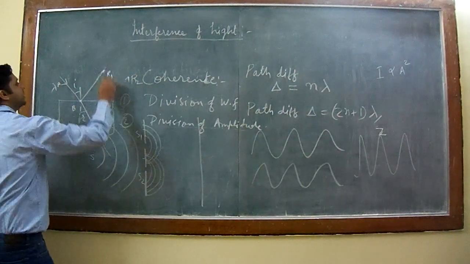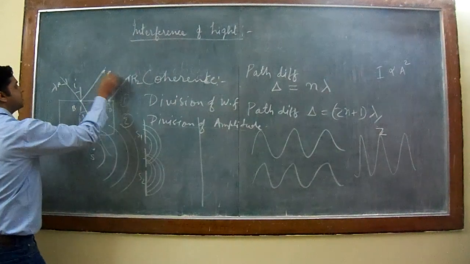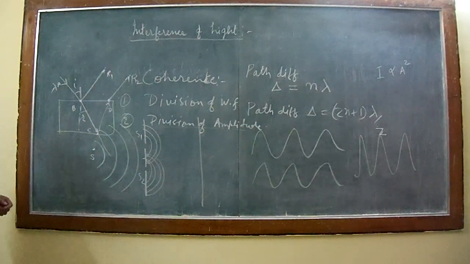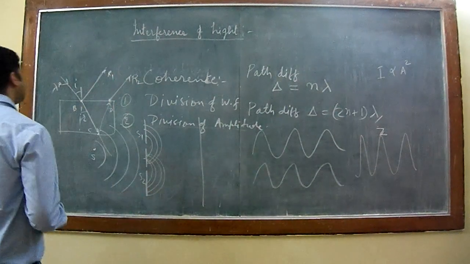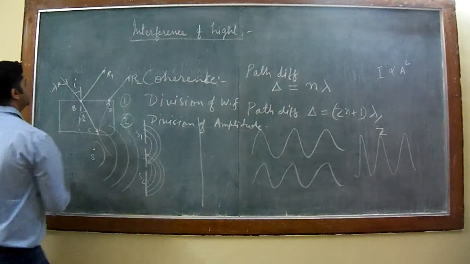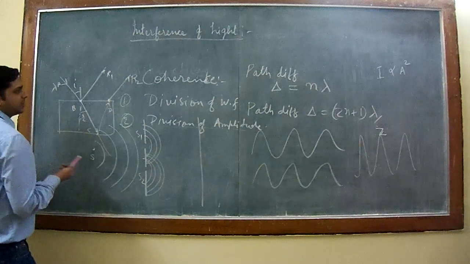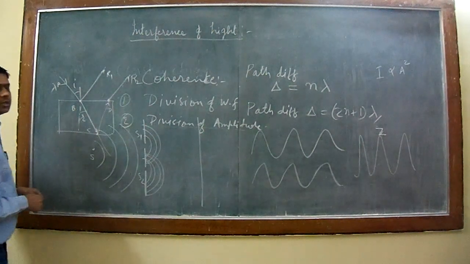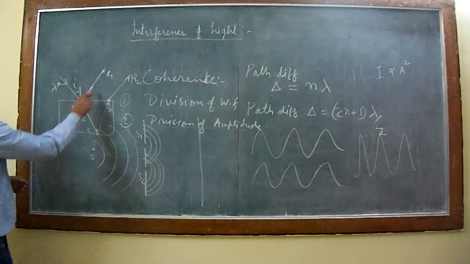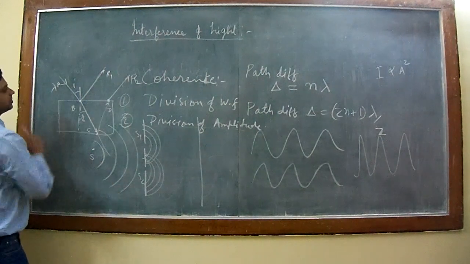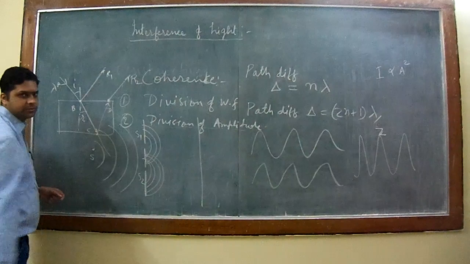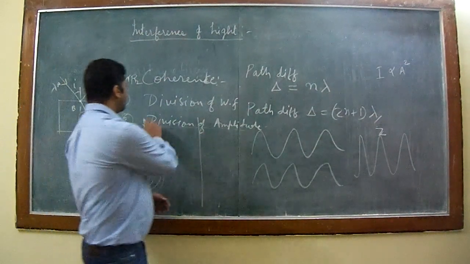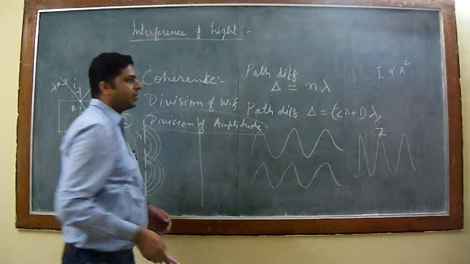Hence we obtain two rays, BR1 and DR2, in the reflected system, and these two rays are obtained from the single incident source. So that's why they are coherent in nature. So this method is the division of amplitude method, by which we mean that two sources of light can be obtained from the single incident source by the method of partial reflection and refraction. So we are going to study this division of amplitude method.